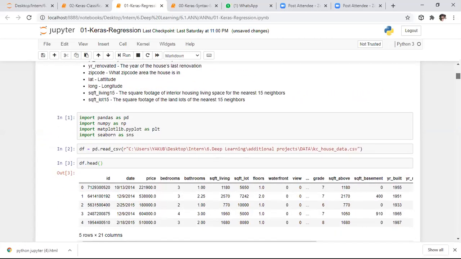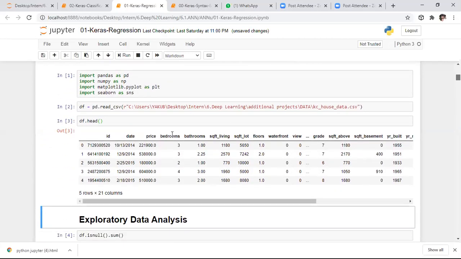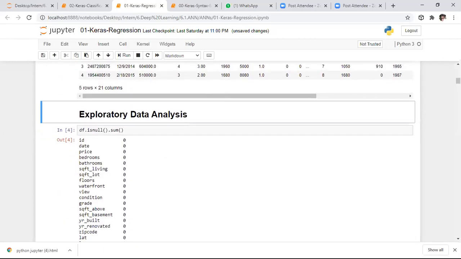Here, initially, I want to check whether there are any null values or not. So here, I'm checking that. I don't have any null values in my data frame. Now I want to describe my data frame.